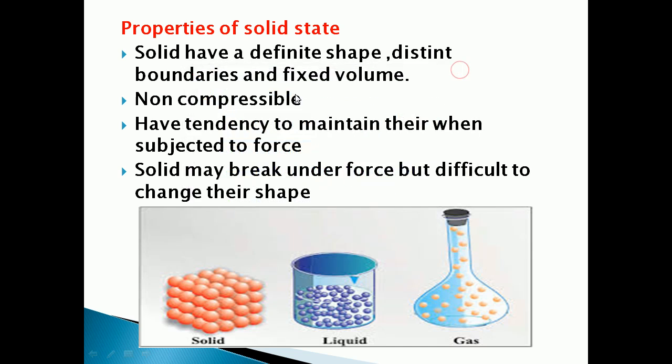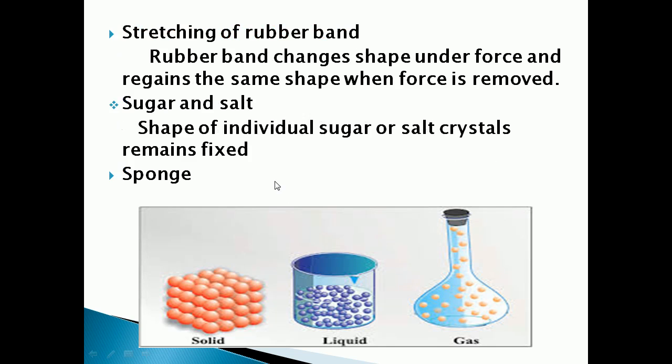So what are the properties of the solid state? Solids have a definite shape, distinct boundaries, and fixed volume. They are non-compressible and tend to maintain their shape when subjected to force. A solid may break, but it is very difficult to change its shape. Understood, children? Now we are moving on.